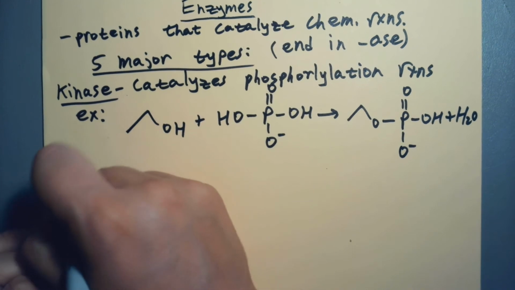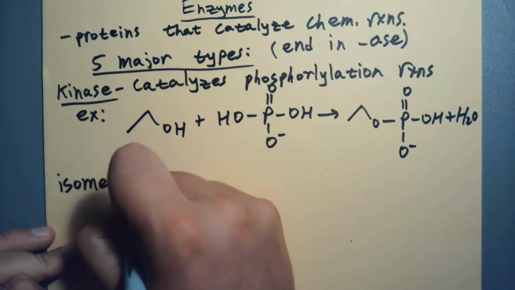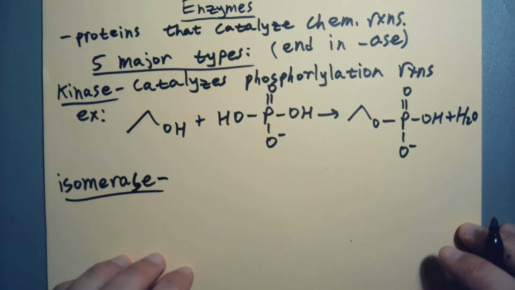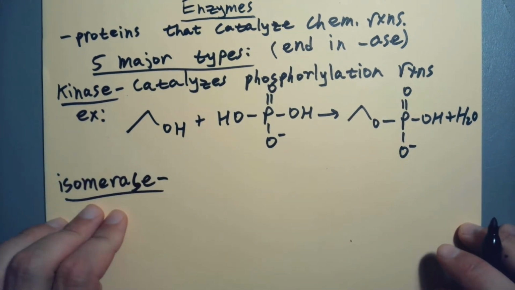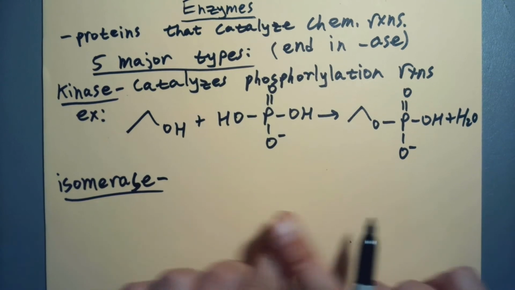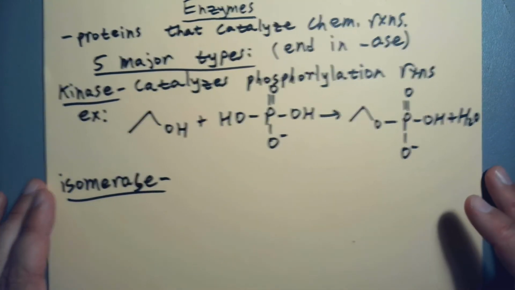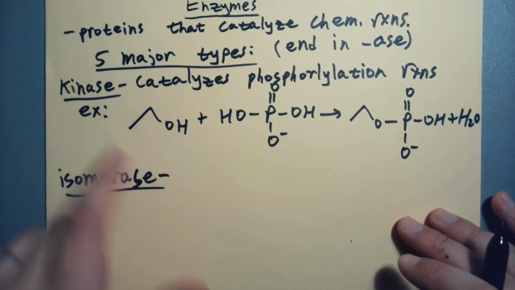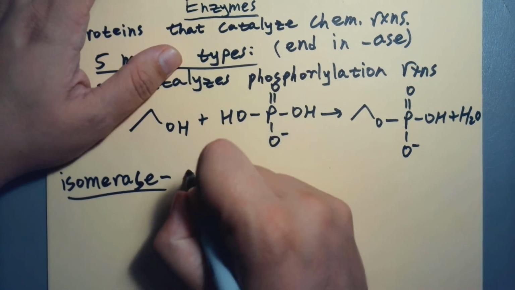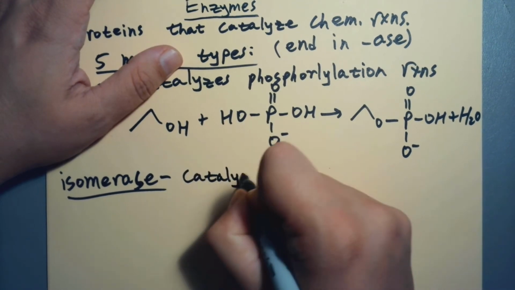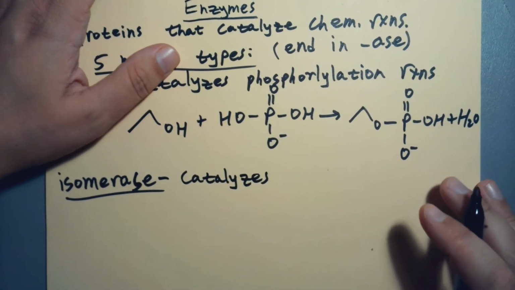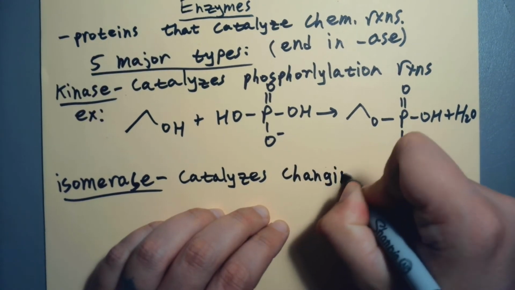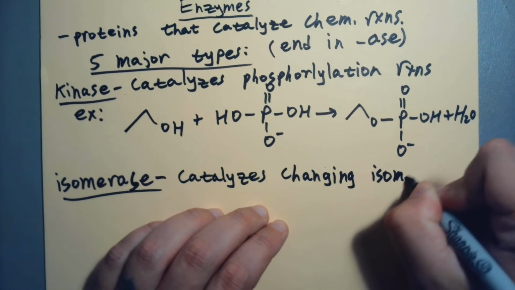Isomerase. Well, this is going to catalyze switching a molecule between isomers. Quite often a carbohydrate. So I will actually draw a full carbohydrate on this one. I won't be as lazy as with kinase. It catalyzes changing the isomer of a molecule. So it just rearranges an individual molecule.